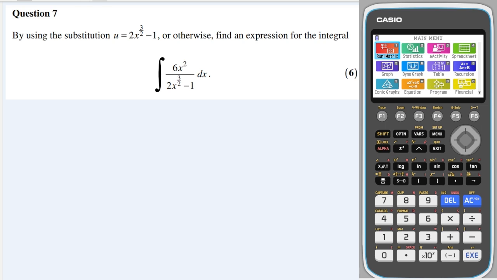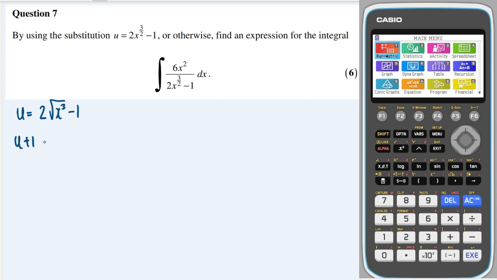Okay, integration by substitution. First off, I'm going to write this out as u is equal to 2 lots of the square root of x cubed minus 1. I find it easier to get rid of the square root before differentiating.